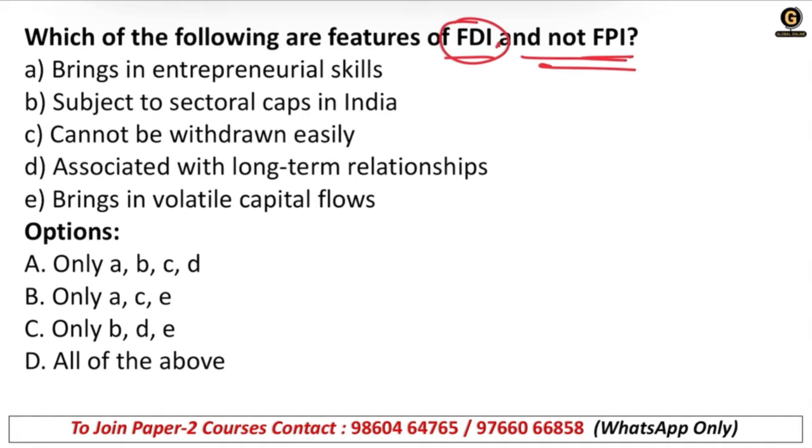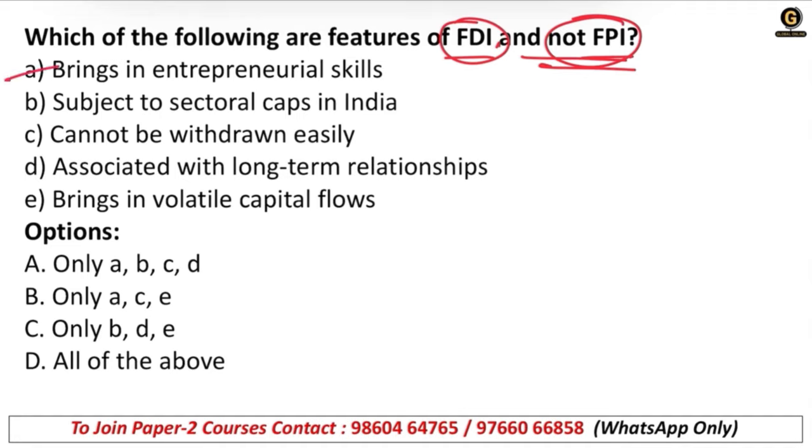But to confuse you, this kind of question can be asked, and they will give you some options related to FPI, but you need to understand the question first, right? So what we need to do in this question is find out the features of FDI only and ignore the FPI.